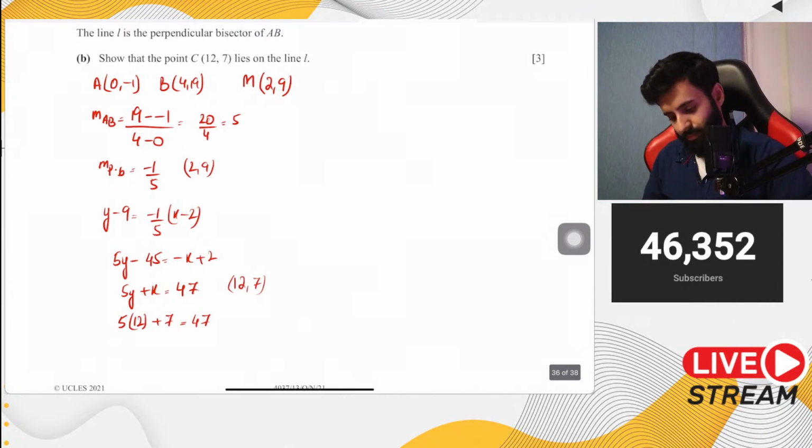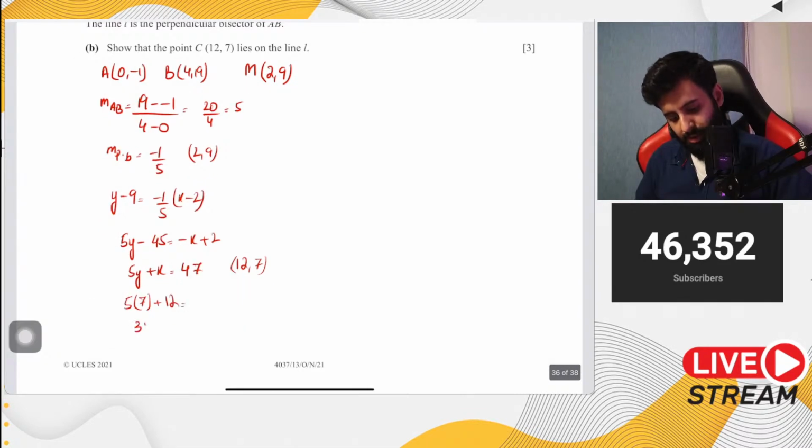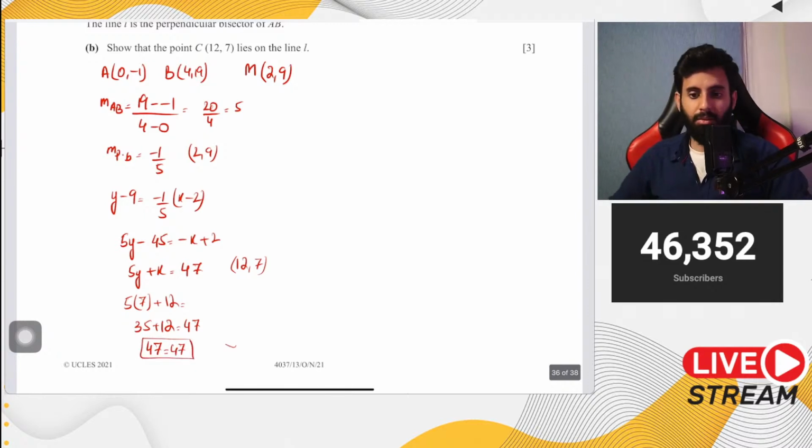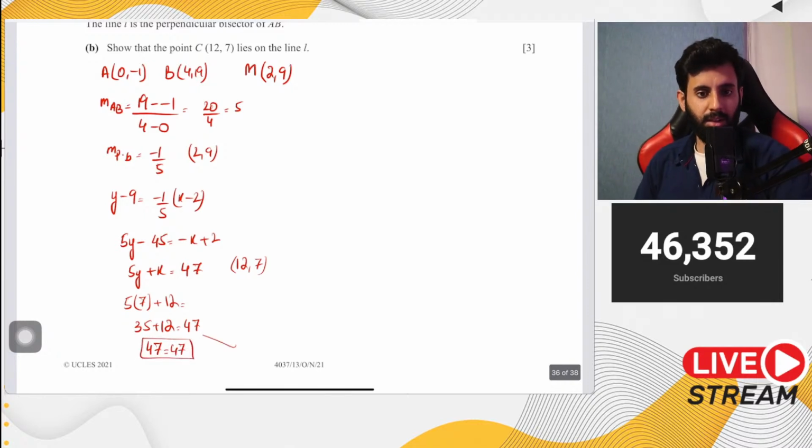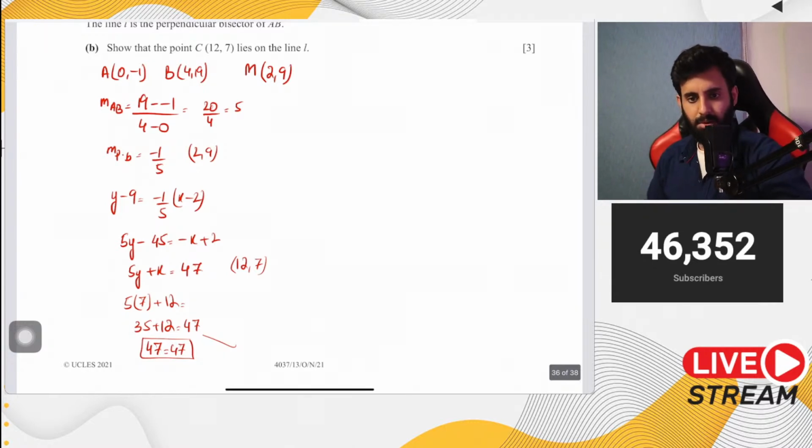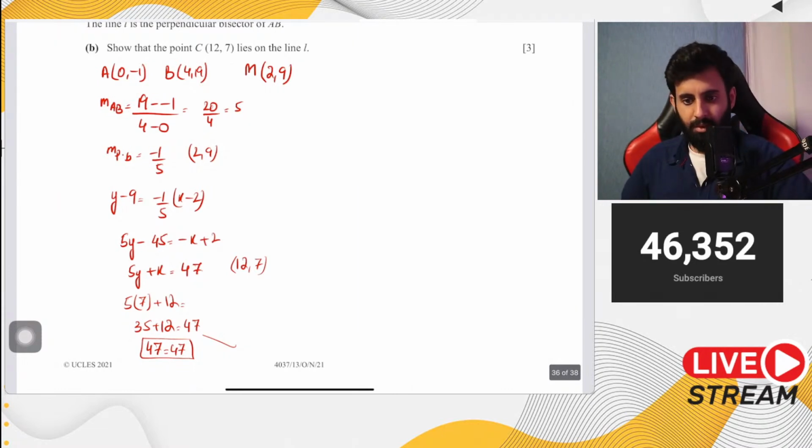So 5y minus 45 equals minus x plus 2. Yeah, so 35 plus 12, which is equal to 47. That's correct, 47 equals 47. There you go. Thank you for pointing this out. Lag. Okay, I'm sorry about that. Seems to be okay at my end. But yeah.